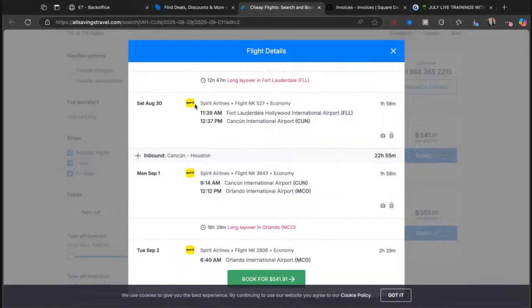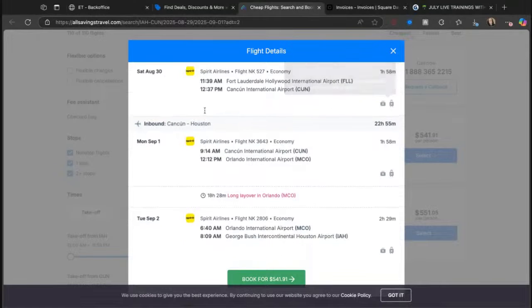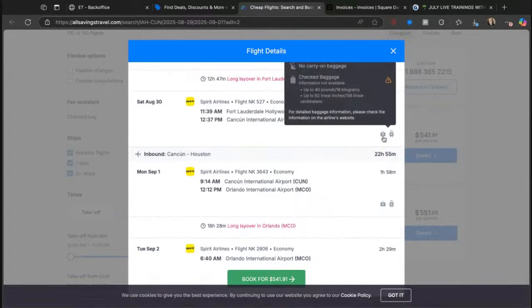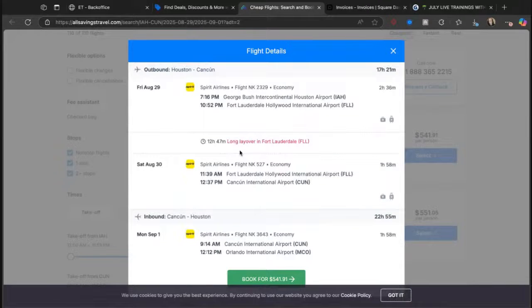No baggage. Let me make sure you guys can see this. I'm not in my studio. Okay, yes, you can see it. All right, cool. All right, so no baggage. So we need to find out how much the baggage is. We need to check the website for that if they needed it, if it's a real booking.